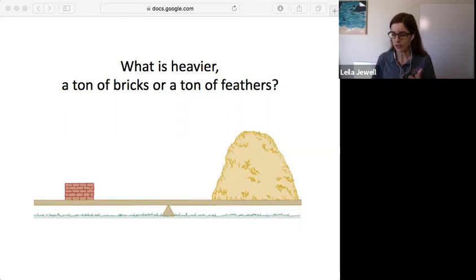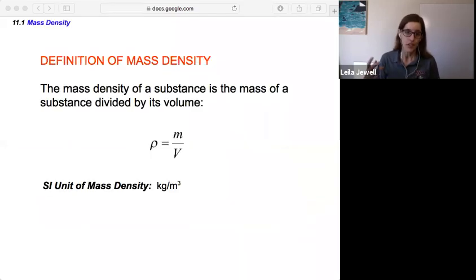And volume is closely related to the mass and the weight in something known as the density, right? That bricks are more dense than the feather. They have more matter in a smaller space, a smaller amount of volume. So our definition of mass density, which sometimes is just referred to as density, is the mass of a substance divided by its volume.